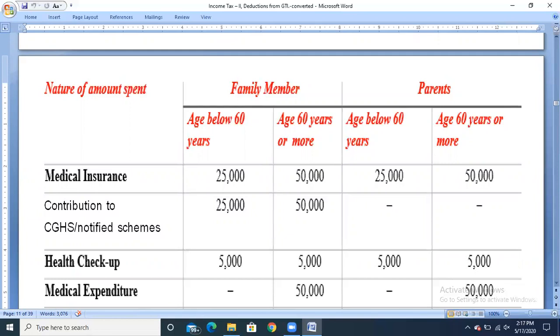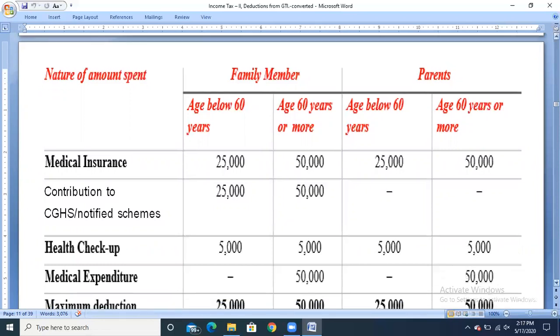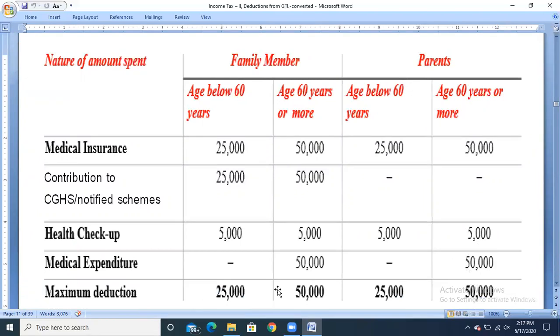So this is the chart which represents the deductions under section 80D, and the maximum amount, rupees 25,000, 50,000, 25,000 and 50,000, means the total of medical insurance premium, contribution to CGHS or notified schemes, and health checkup should not exceed rupees 25,000.